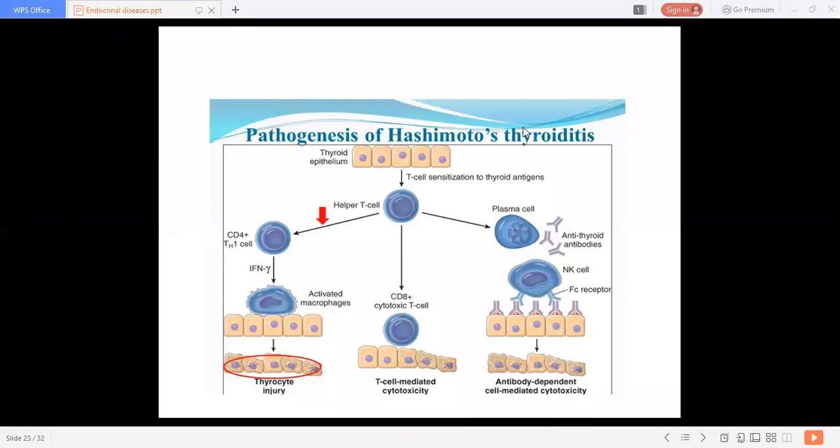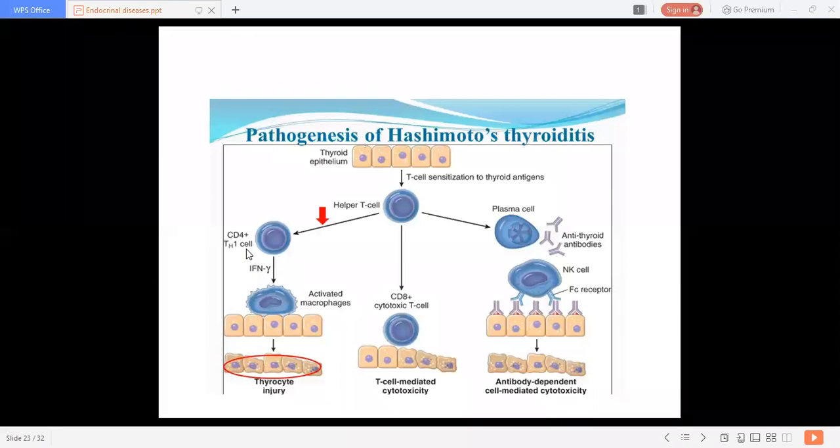Just wait, people are joining. Okay, so in the thyroid epithelium, there is T cell sensitization to thyroid antigen. This antigen gets sensitized by the T cell. There is the helper T cell, that is CD4 plus. There are three types of this particular process, that is pathogenesis.